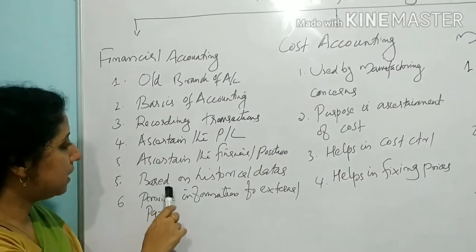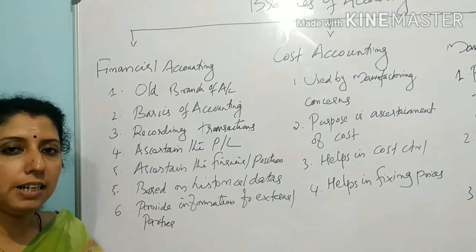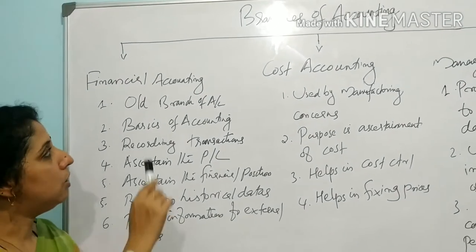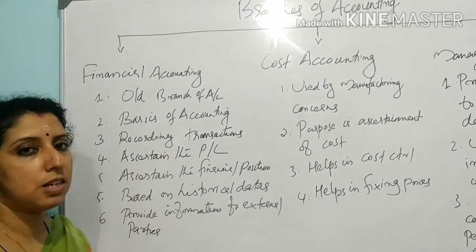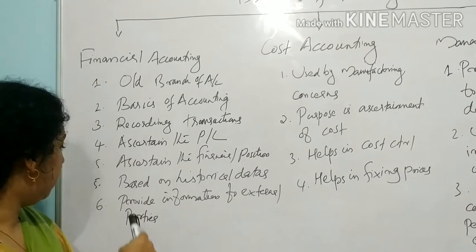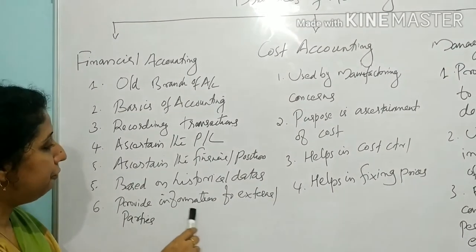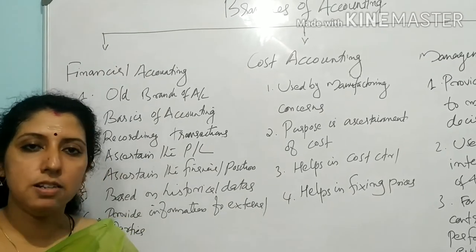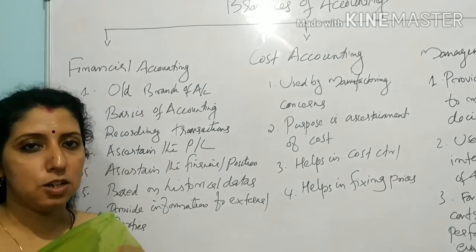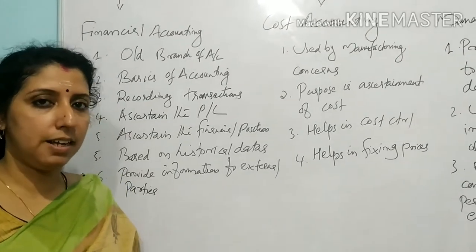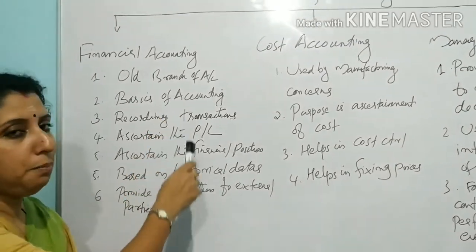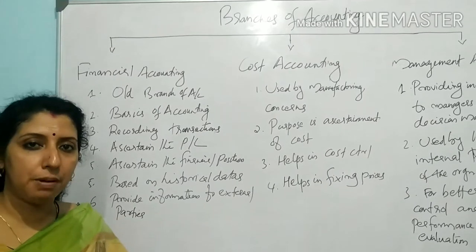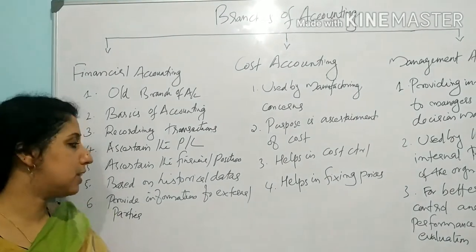Then fifth one, based on historical data. Financial accounting is completely based on historical data. Past records are used by financial accounting. Then finally, it provides information to external parties. Who are the external parties? Shareholders, investors, public, customers, suppliers, bank, etc. They are the external parties. So the main purpose of financial accounting is to supply necessary information to the external parties.